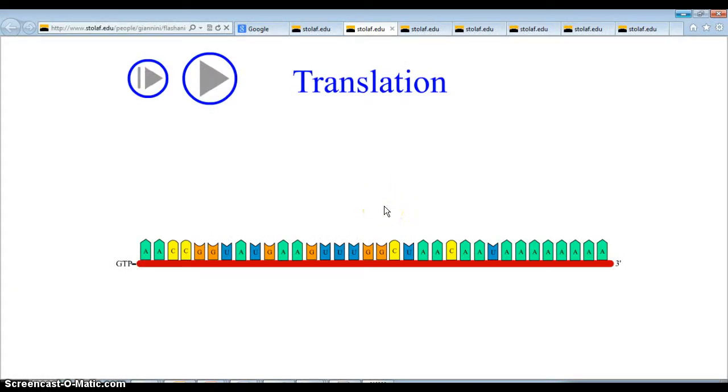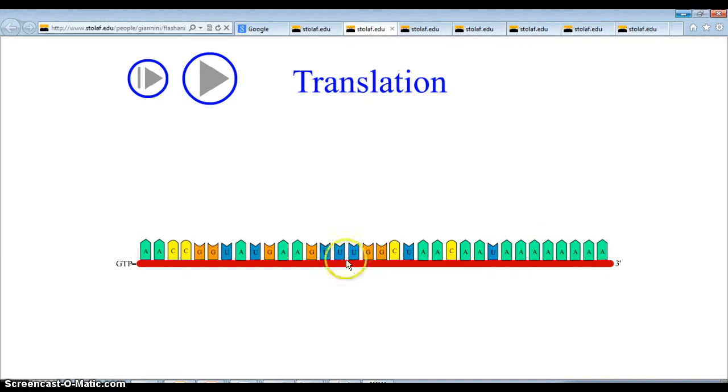So, here we are, translation. Translation takes place on ribosomes, but also in the cytoplasm, because where are ribosomes located? Ribosomes are in the cytoplasm, so translation takes place in the cytoplasm on ribosomes. Here's translation. What is this molecule right here?